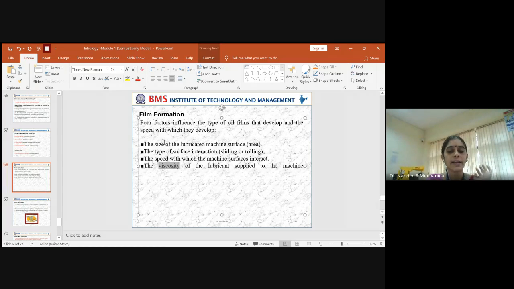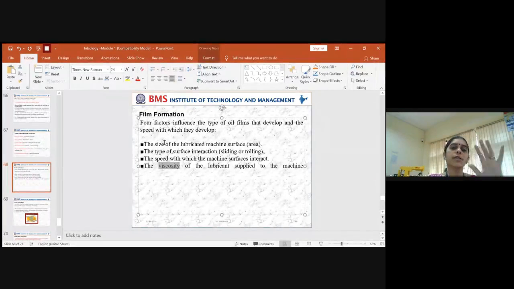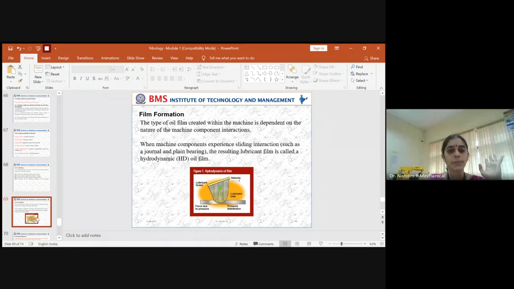That is again a huge in-depth area. In your syllabus, there is not so much of that. The only thing you have to understand is that a lubricant film has to be formed to get a smooth flow of the contact with the least amount of wear and tear and reduced friction. To achieve that, you have to consider all these four factors, so keep that in mind.